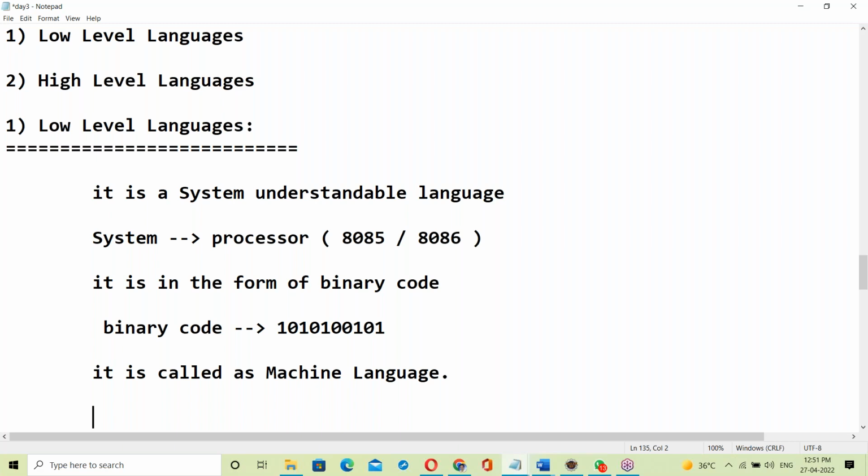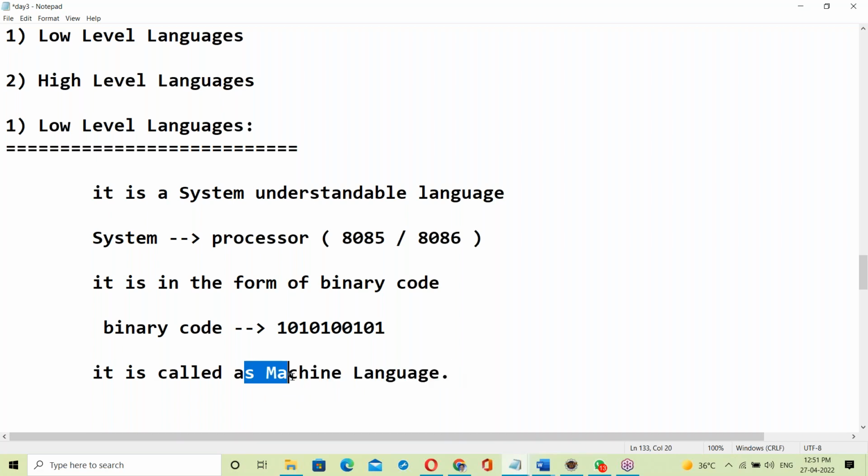For easier understanding, the next generation, assembly language, was developed. There are five generations of languages, like generations of computers. The first generation is machine language.